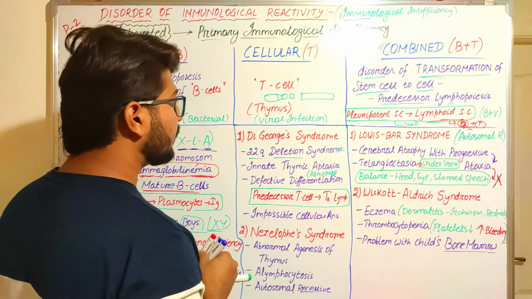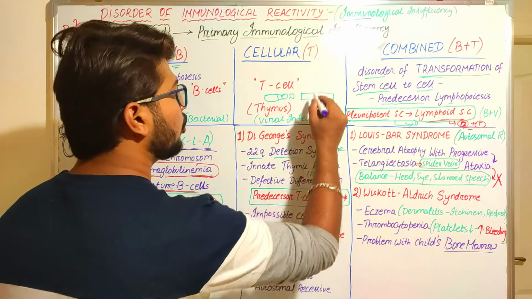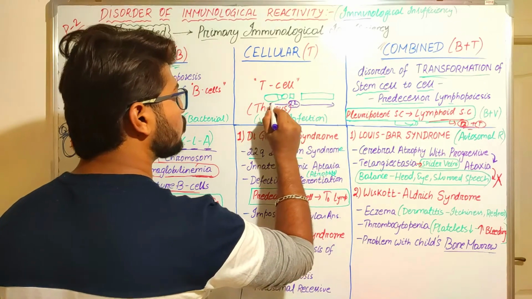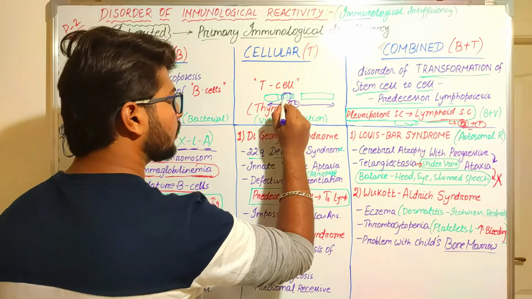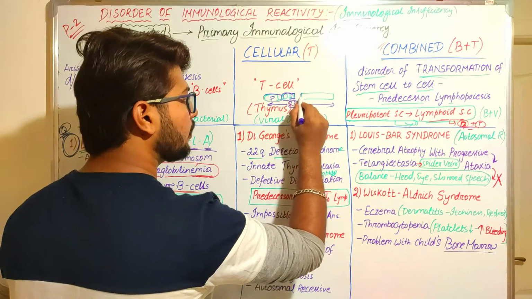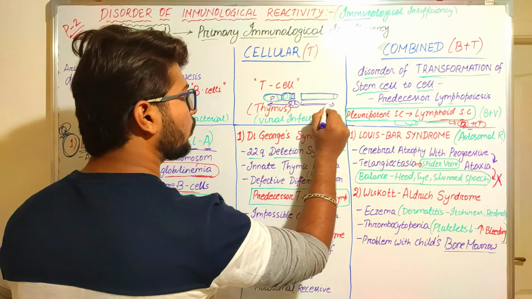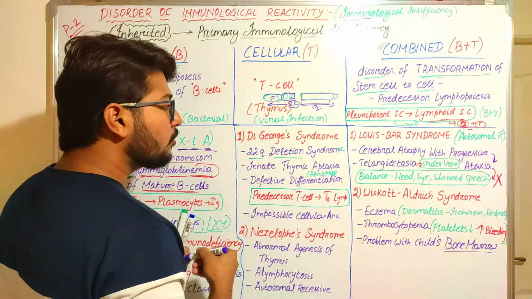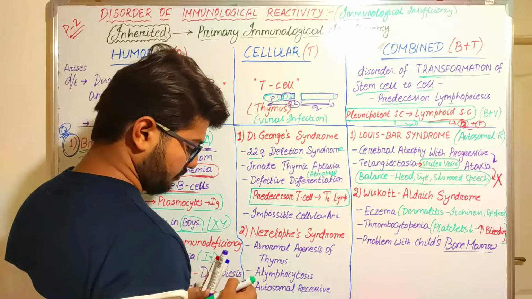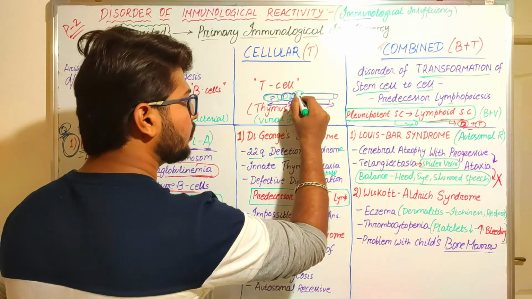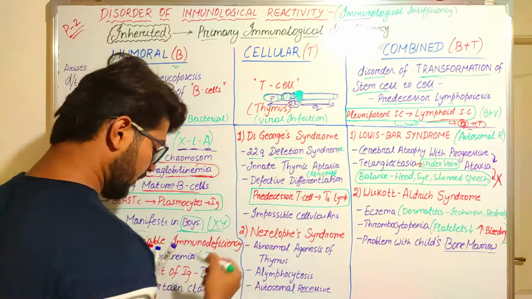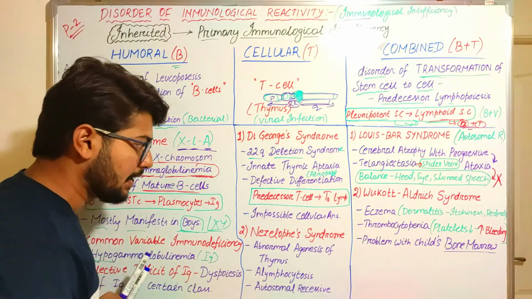Listen, if this is chromosome 22, and this is the P arm, and this whole total is the Q arm, if there is deletion of this Q arm at this side, then DiGeorge syndrome will arise.